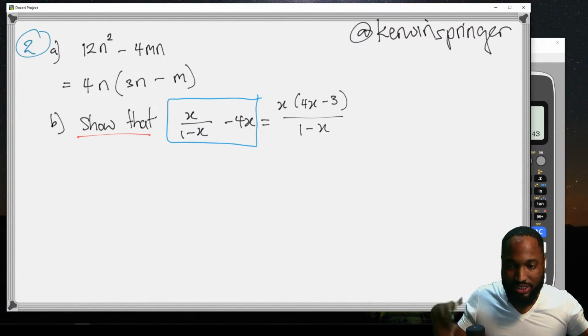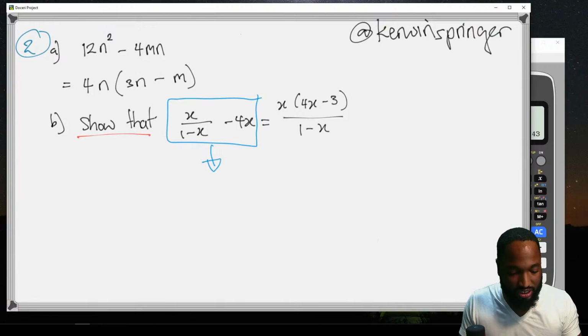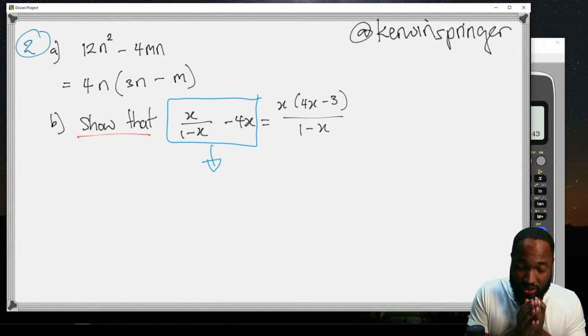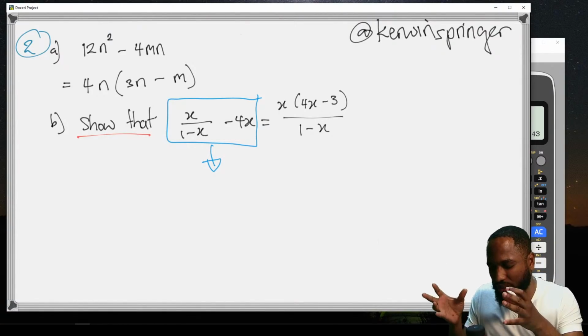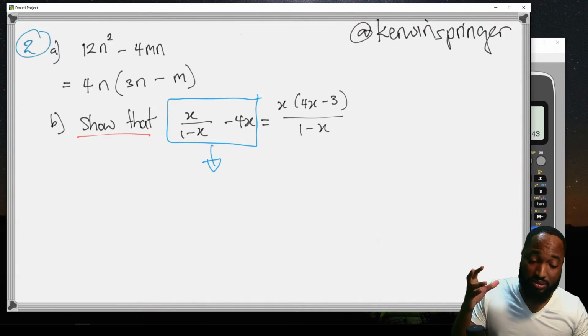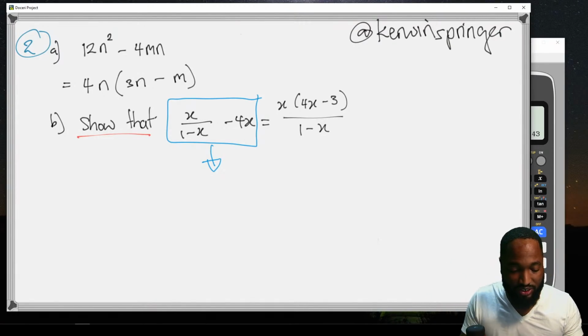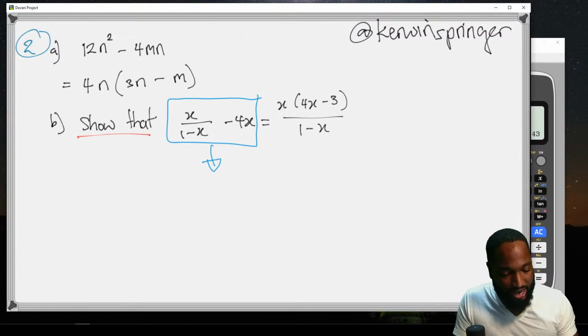It's the same style of question that comes in number 2 in the maths paper, where you need to change this. They could ask you to express it as one fraction in its simplest terms. This topic is called algebraic fractions. So you're starting with this side and you'll be like boom. Yeah, it could be like boom too. 1 minus x, x minus 4x.